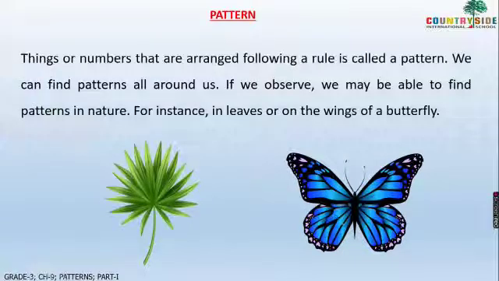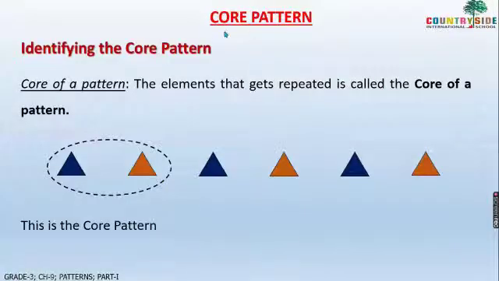Even when you are drawing some designs, circle, square, triangle, rectangle, whatever you are drawing, the design using this shape or another shape will show you a pattern. So the simple definition of a pattern is, when we are arranging numbers or things following a rule, it is called a pattern. Then what is a core pattern?